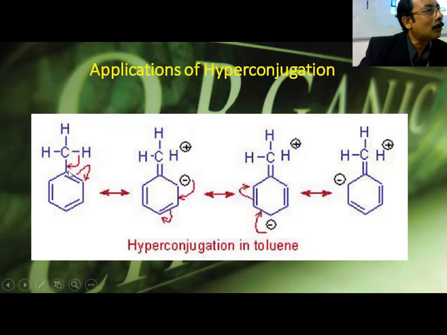Application of hyperconjugation in the case of methyl benzene. What is that called? Toluene. Methyl benzene is toluene, right? So toluene is also showing hyperconjugative stability. Here, this stability, if you just explain it by the inductive effect, that cannot explain it. By this sort of stability, hyperconjugation is also applicable.